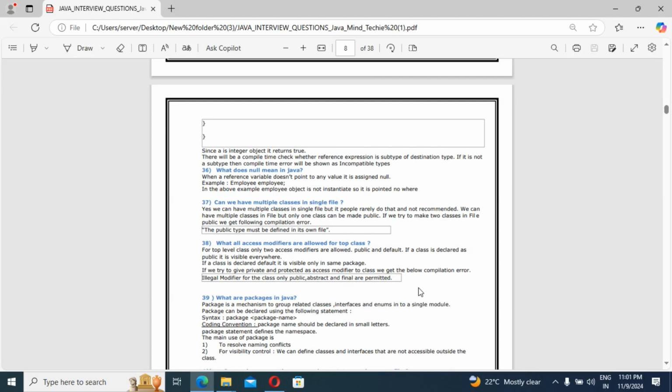The main use of a package is to resolve naming conflicts. For visibility control, we can define classes and interfaces that are not accessible outside the package. That is something we should keep in mind.